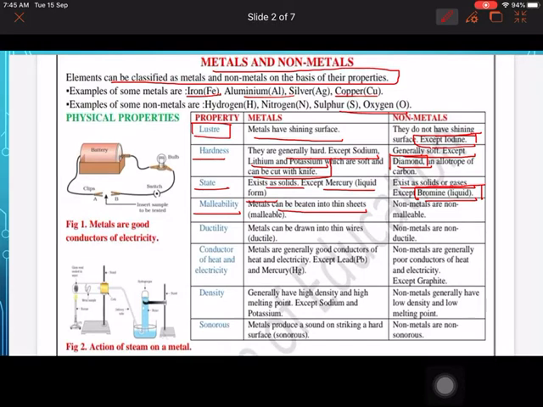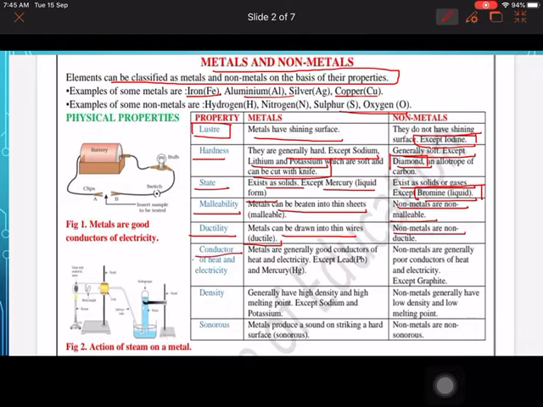उनको जब हम थोड़ा मारेंगे तो उसको पतली चादरों में बदल सकते हैं. Non-metals are non-malleable. That means when you hammer them they will break down instead of converting to a thin sheet. Ductility का मतलब होता है if you extend them, if you apply some force on them they will be converted to thin wires, that is ductile nature, but non-metals are not like so.